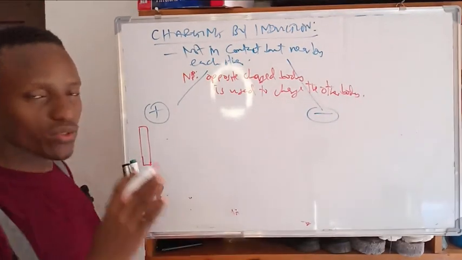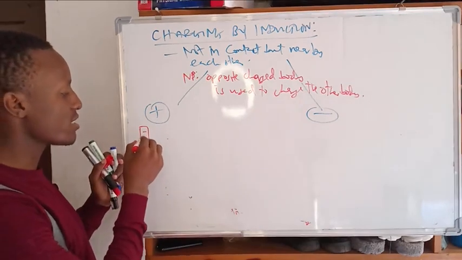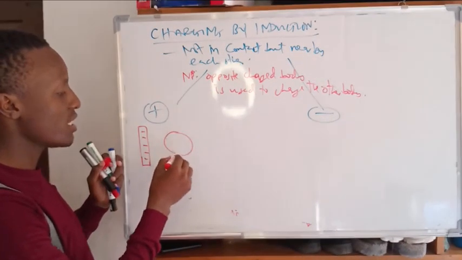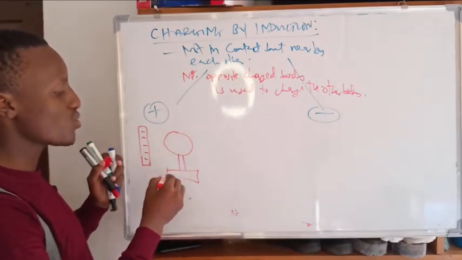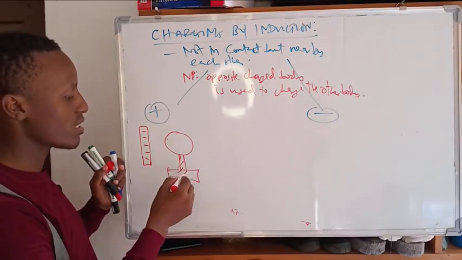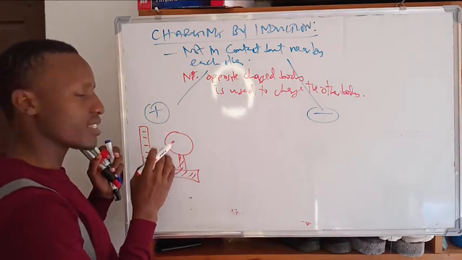For example, if I want to charge a body positive, I use a negatively charged body. You put the body on an insulator so that it may not conduct away the electrons.